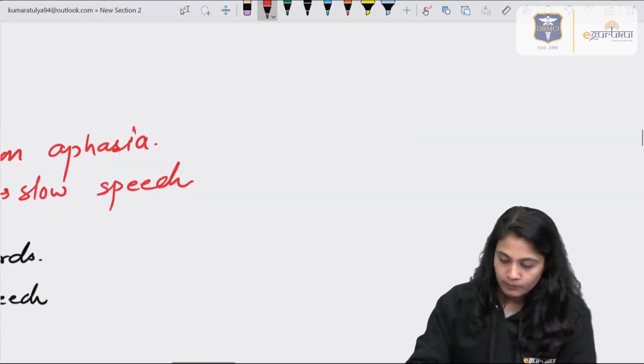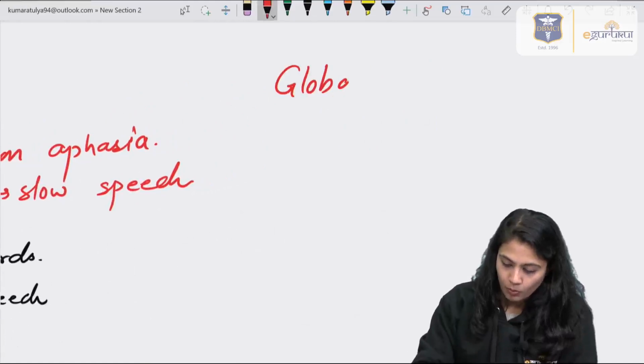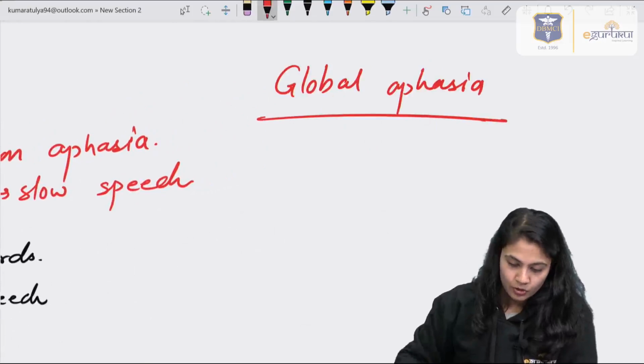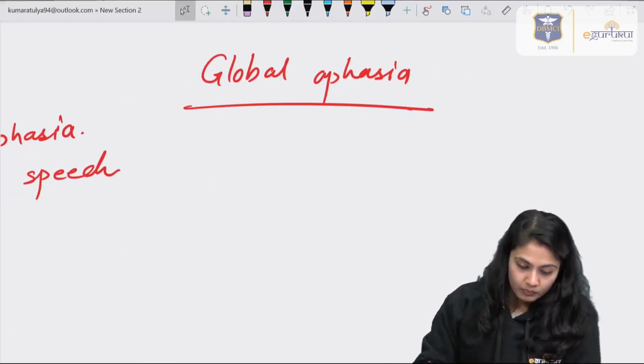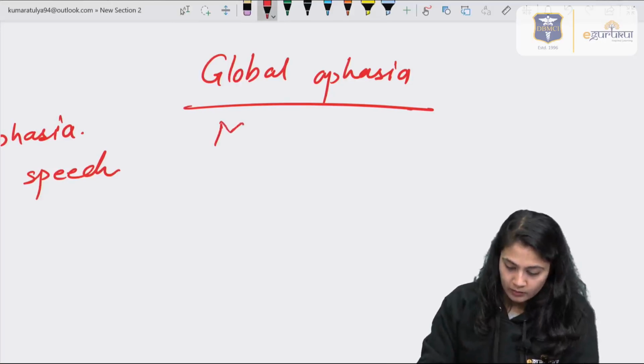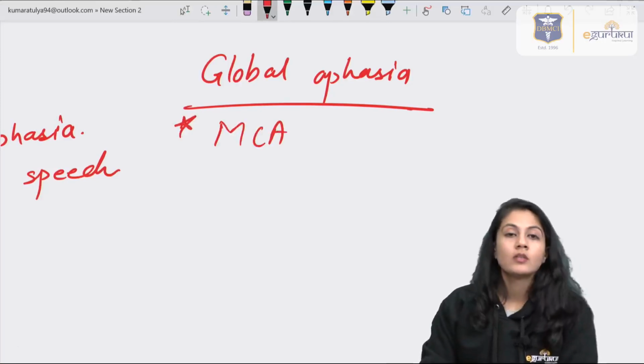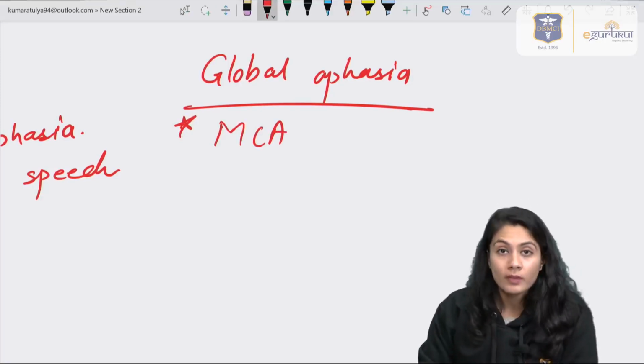There is one more term that is known as global aphasia. Global aphasia is when a large area has a lesion, right? So why does this occur? Many times this question is asked: what is the cause of global aphasia?